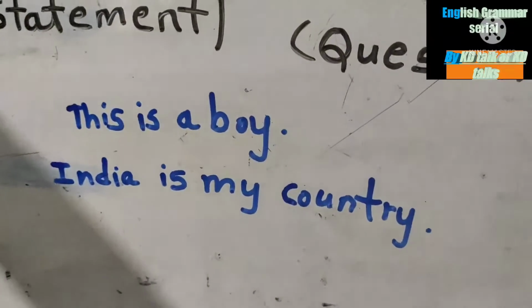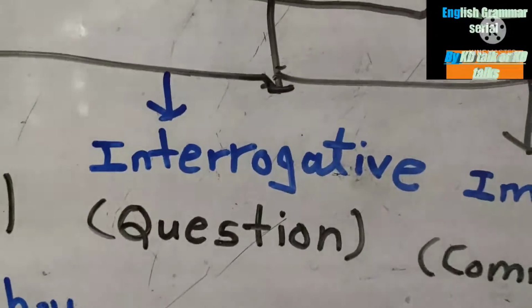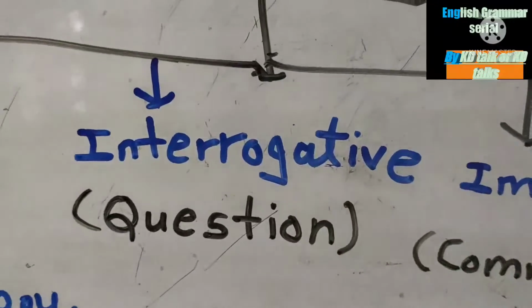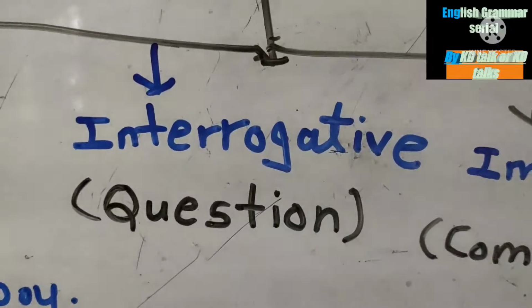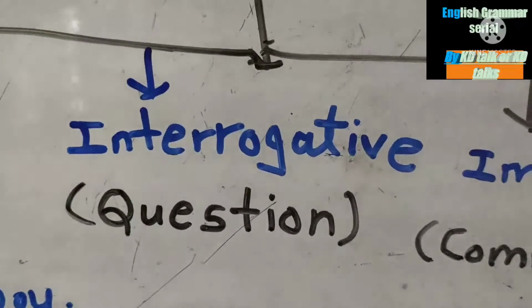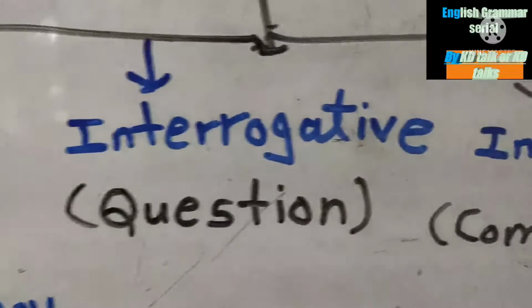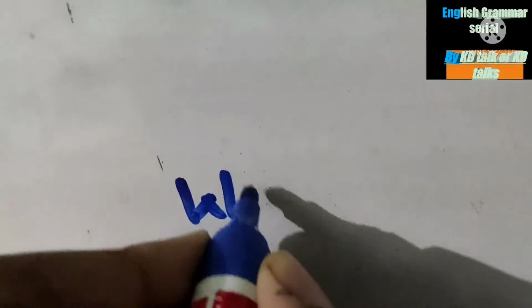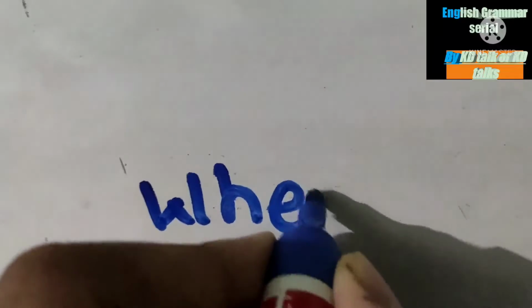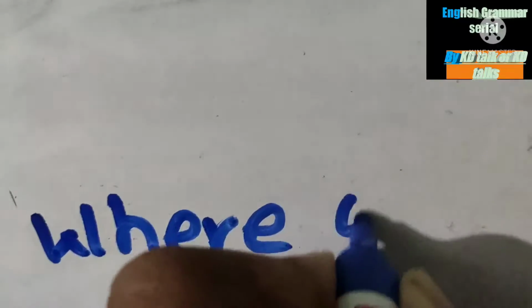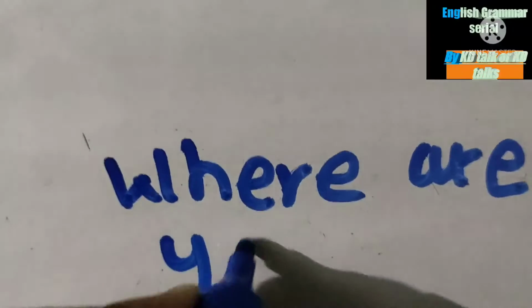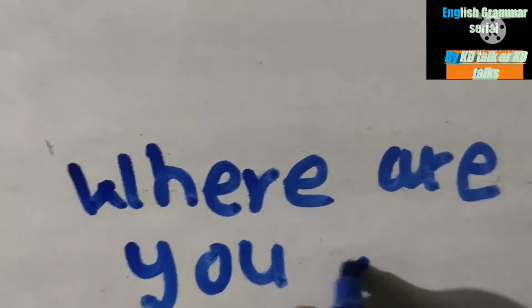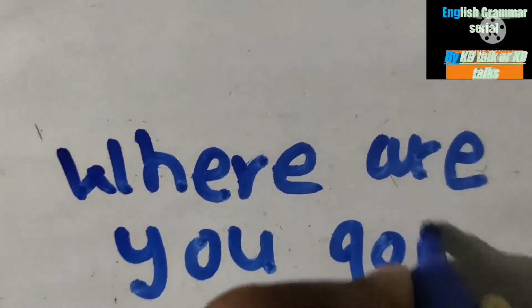Now the next type of sentence will be interrogative sentence. What is meant by interrogative sentence? There are some sentences that contain questions. For example, I can give you: where are you going?